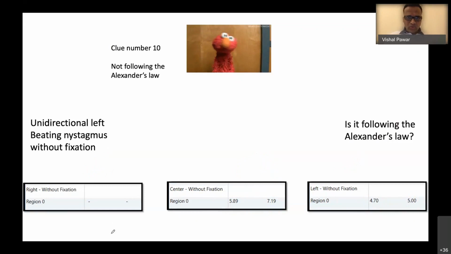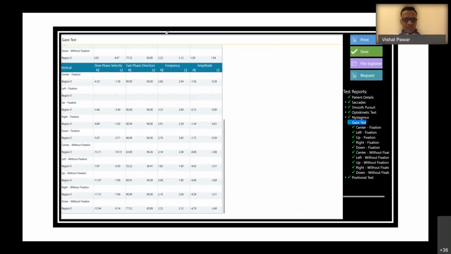That is another clue. So this is clue number 10 in this particular patient for considering a central diagnosis as compared to peripheral. So why I'm going into so much detail is so that in a given patient, it is very important to differentiate whether the patient has central or peripheral etiology. So it's very important that we discuss all this so that you might find some clues and then you will be able to differentiate.